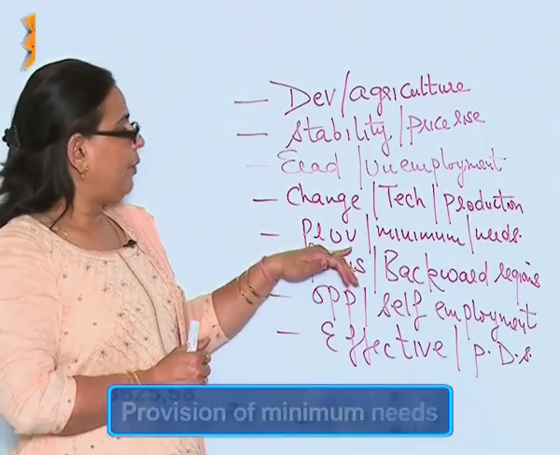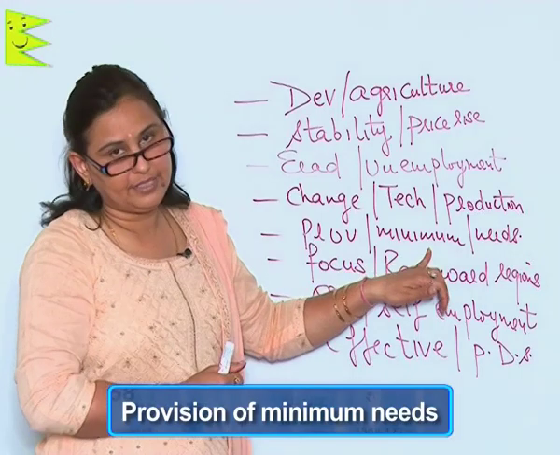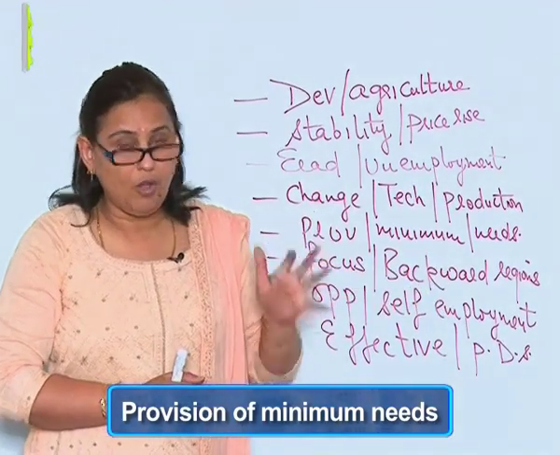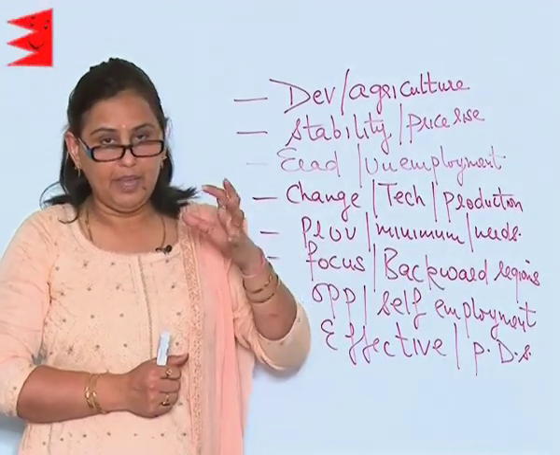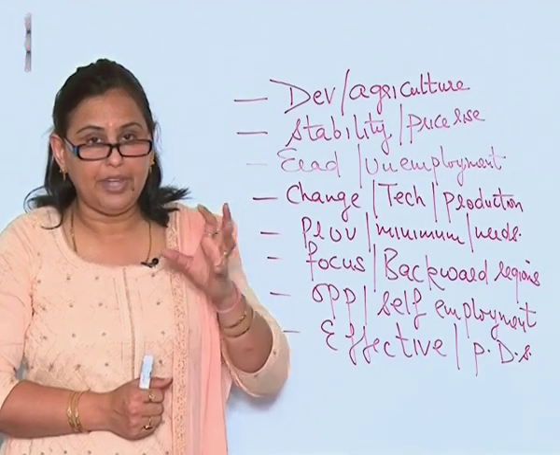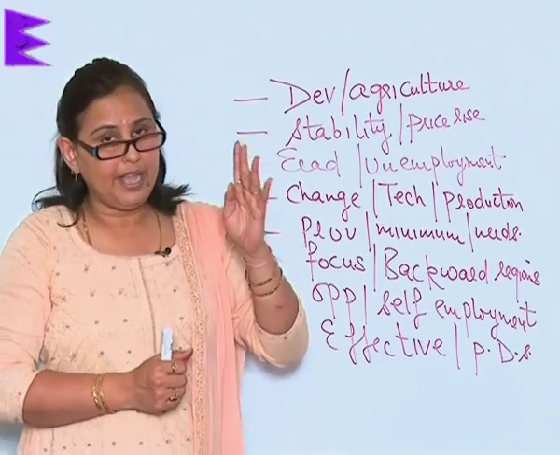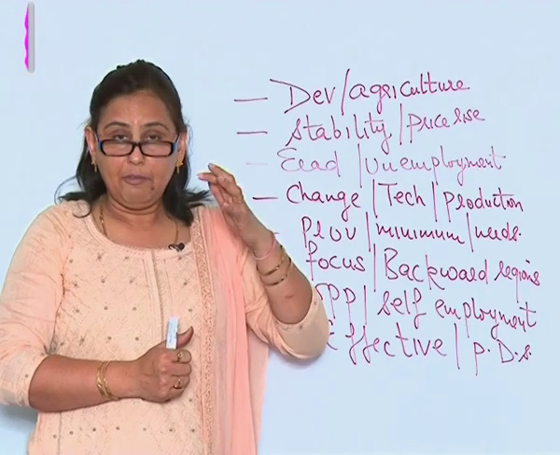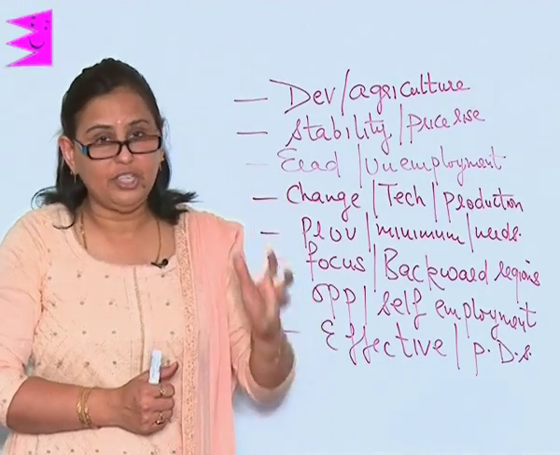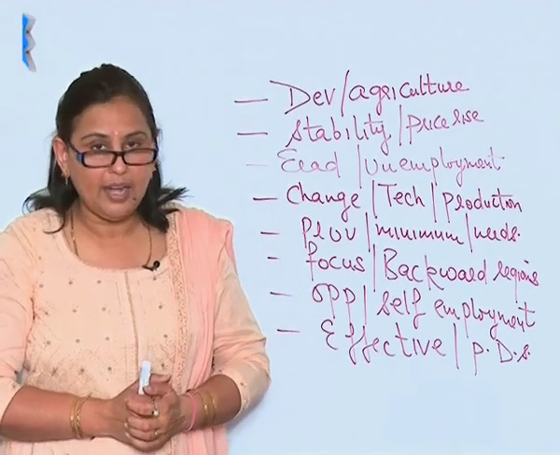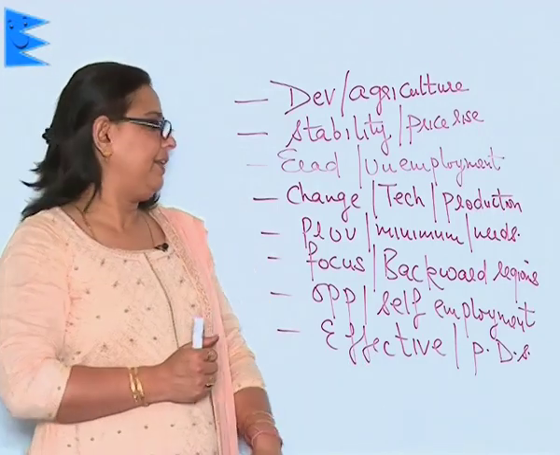Next would be provision of minimum needs. That is, all the people of the country should be able to get the minimum requirements, food, clothing and shelter, by various possible measures and methods so that poverty is eradicated.